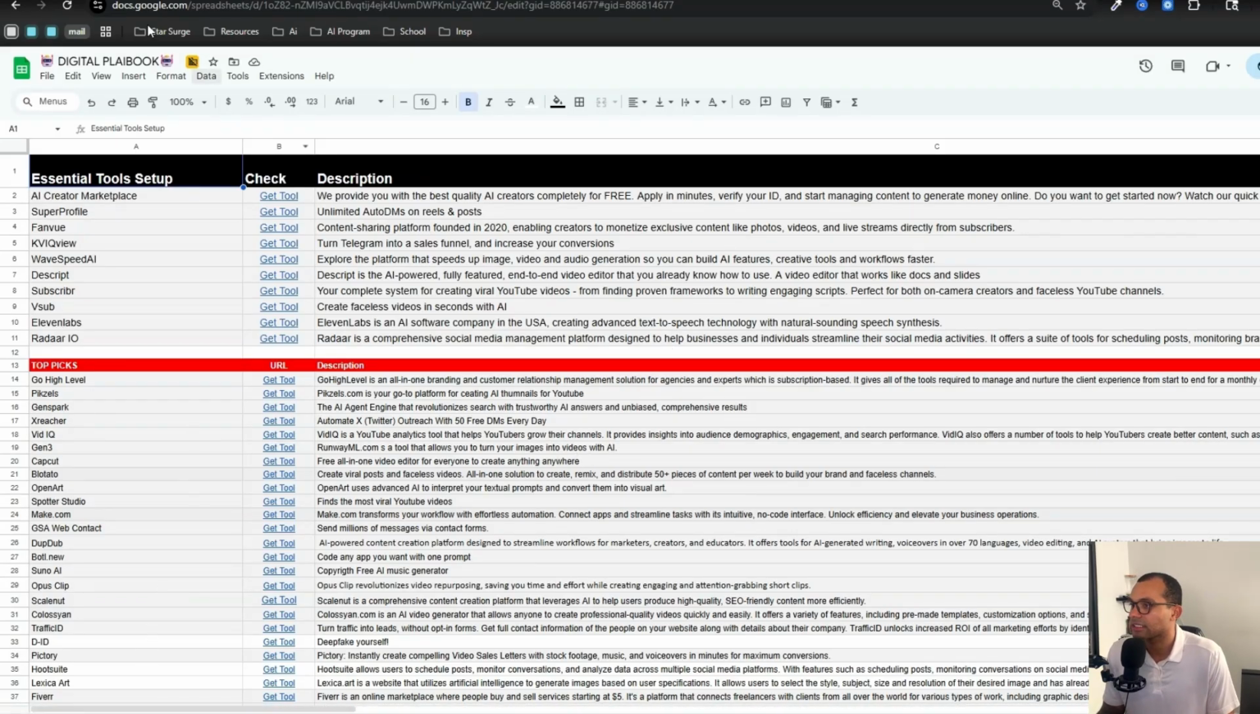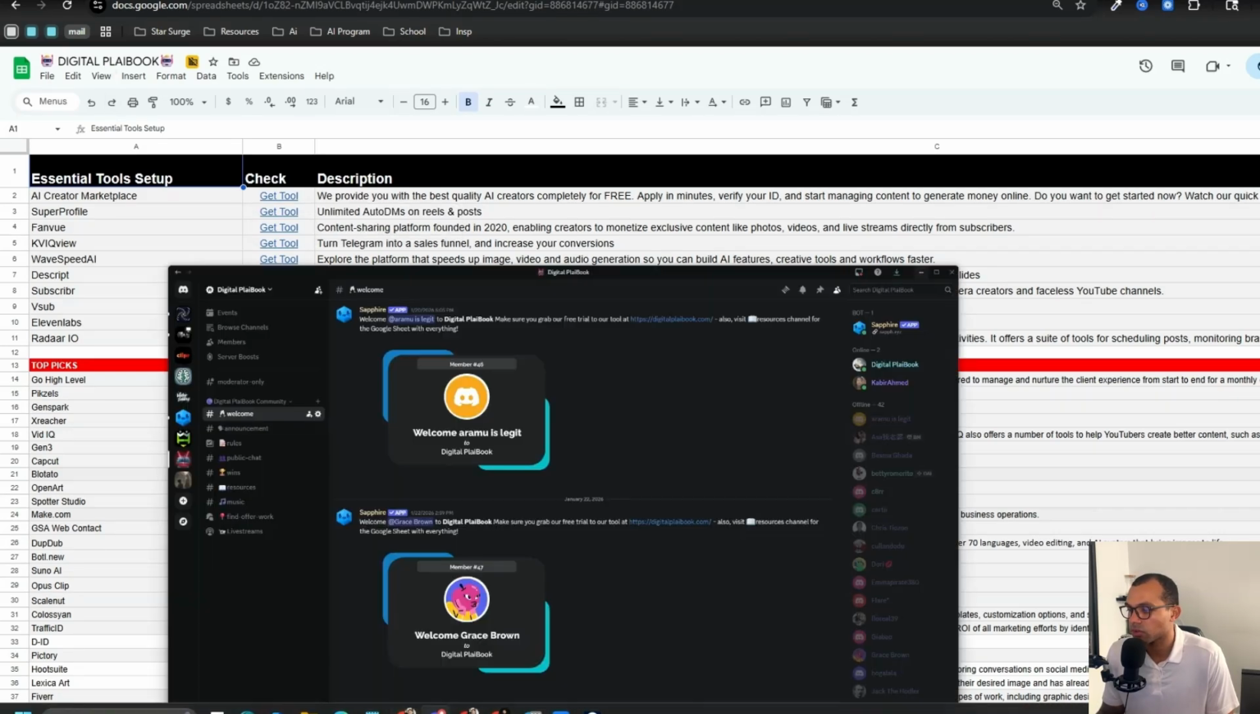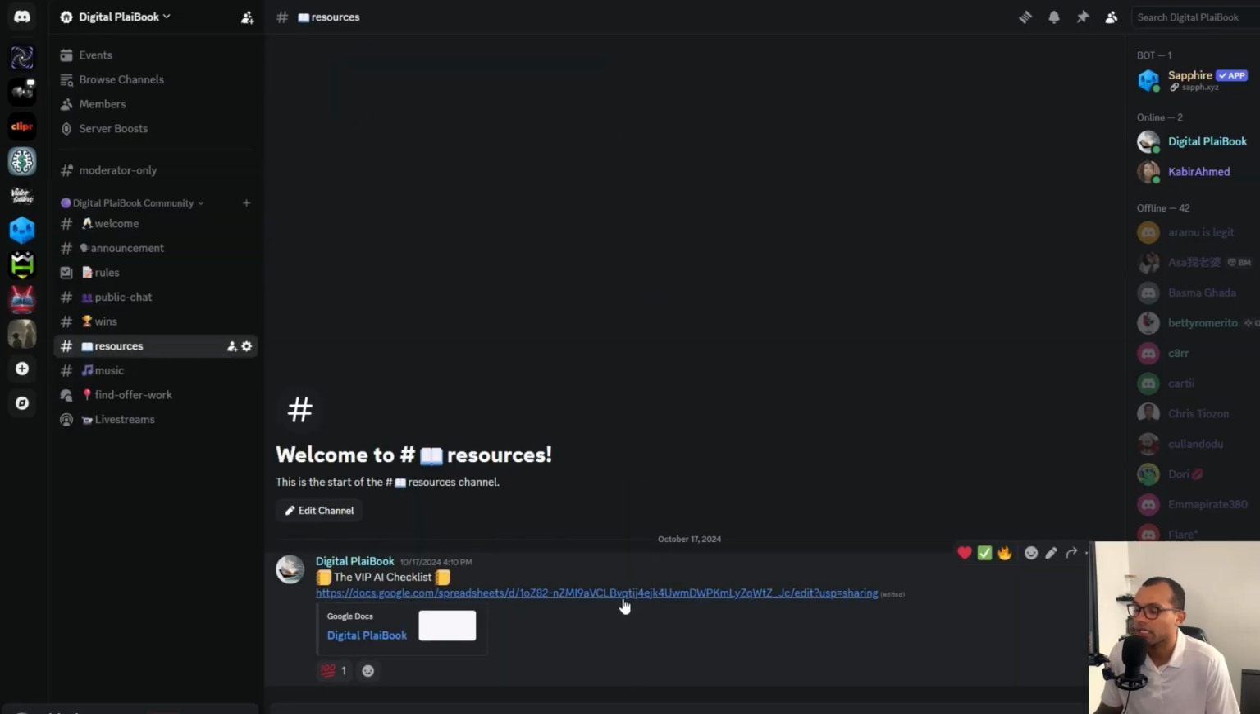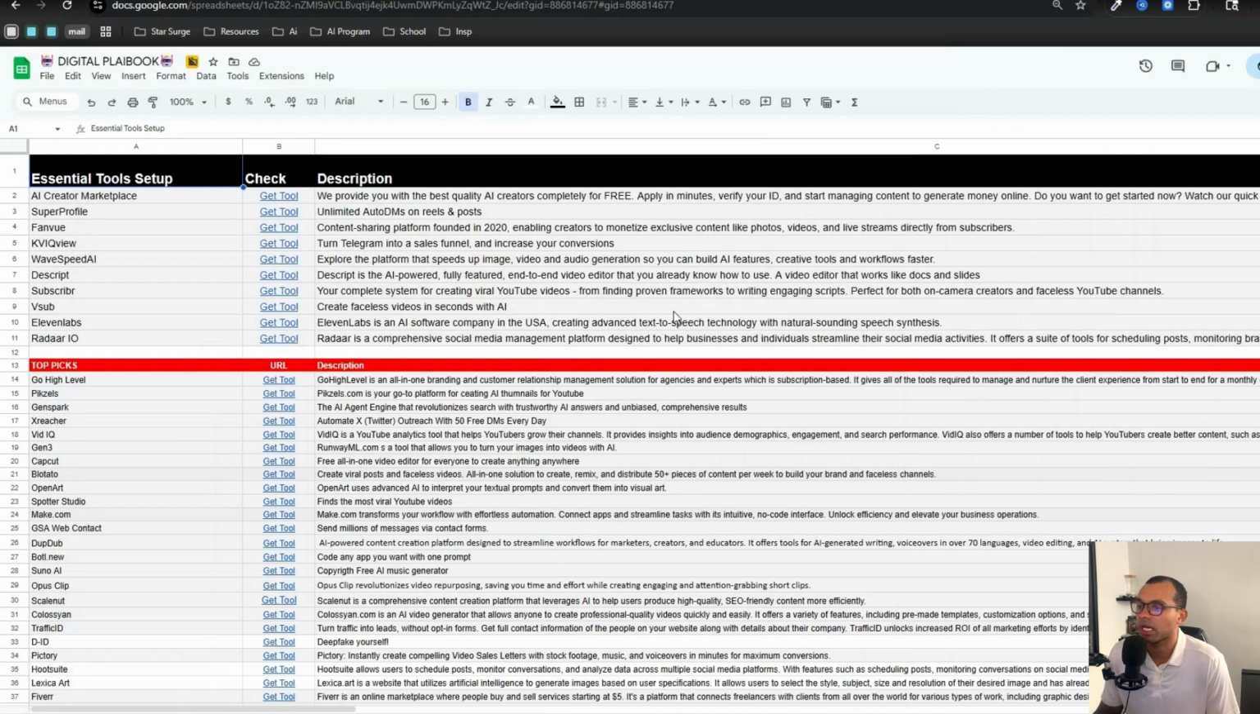So to get access to the digital playbook, all you got to do is hit that first link in the description and it will take you over to Discord. I was using a WAP community, but it got hacked. So now move over to Discord completely for free. Once you join, all you got to do is go to resources and you will have access to the Google Sheet, public chat. If you have any questions, this is probably the best place to get a response from me.